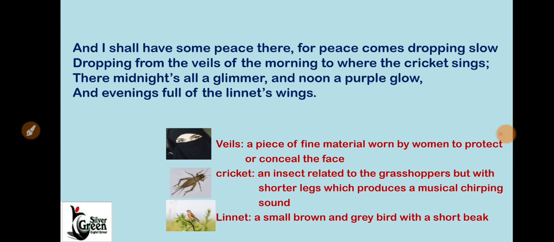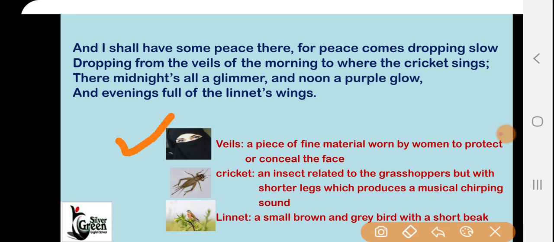Here the poet says veils, मतलब बुरखा. So a piece of fine material worn by women to protect or conceal the face. Here in the picture you can see that the woman has a veil. Okay, burkha.